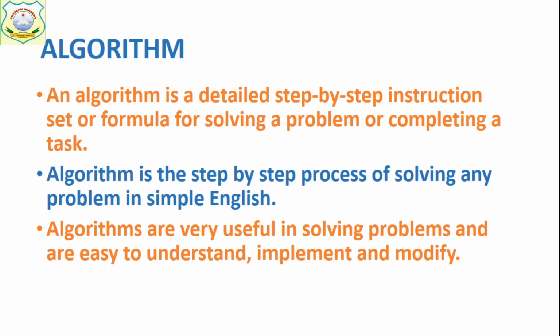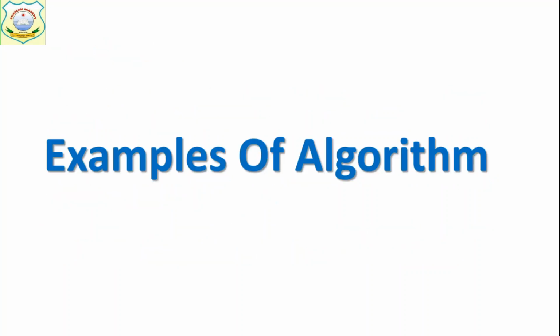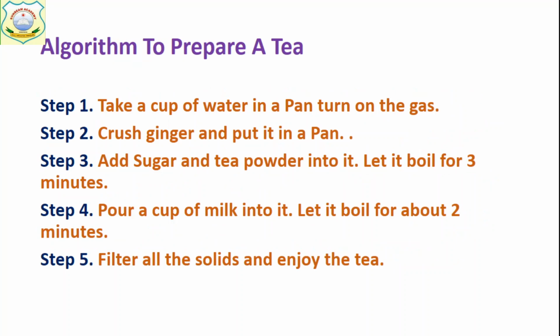So those steps are called an algorithm. An algorithm is the step by step process of solving any problem in simple English. Algorithms are very useful in solving problems and are easy to understand, implement and modify. Now some examples of algorithms.